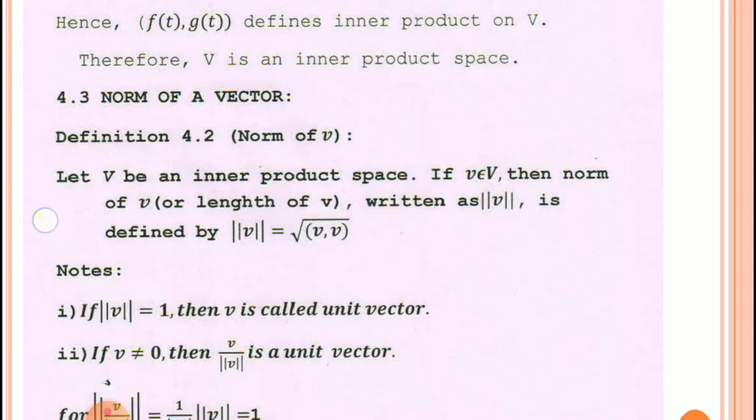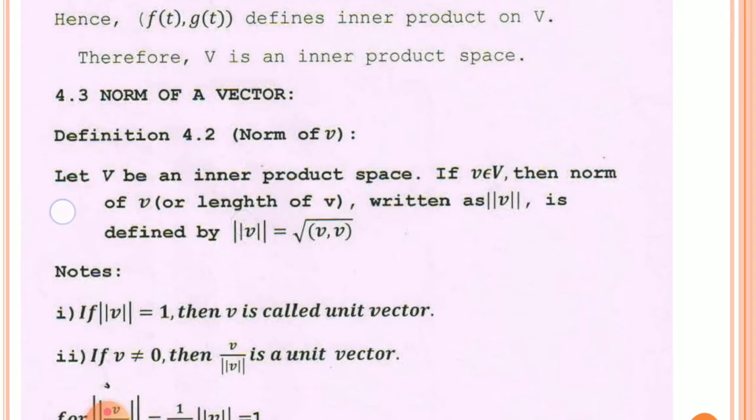is written as two vertical lines on both sides of v, and we read this as the norm of v, and is defined by norm of v is equal to the square root of inner product of v, v. Listen again, norm of v is equal to the square root of inner product of v with v itself. What happens if we square both sides here? It will become norm of v square is equal to inner product of v, v. This is the definition of the norm of an element of a vector space.